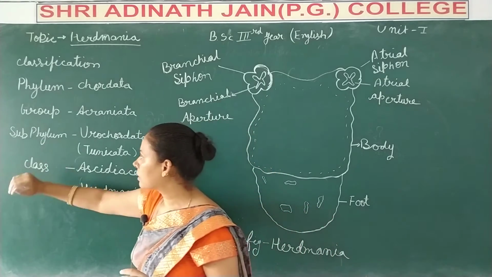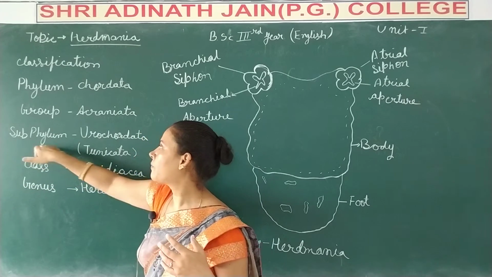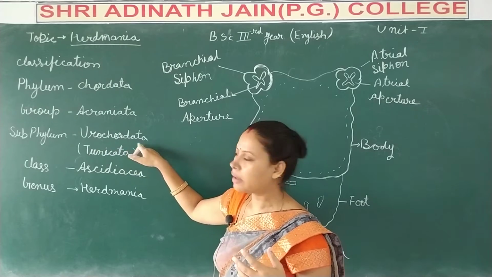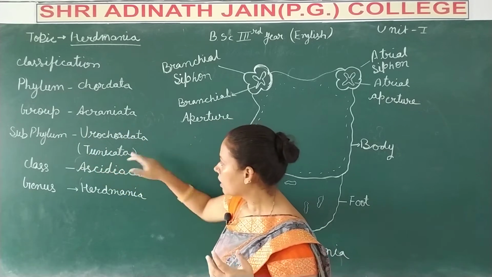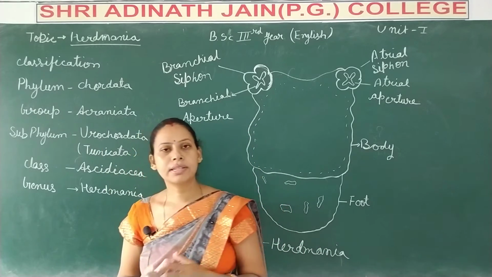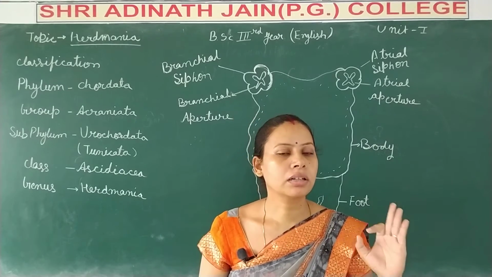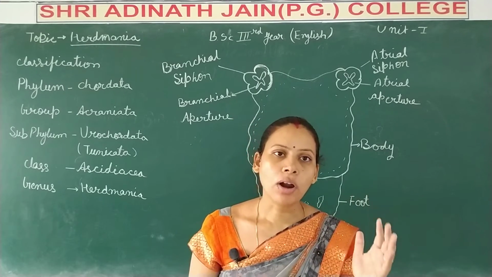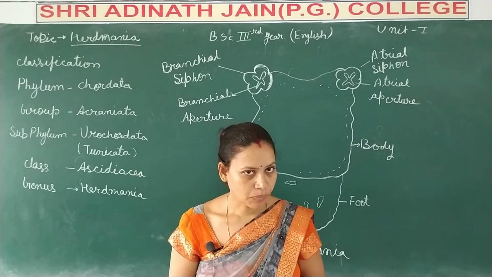Next, these animals are categorized in the subphylum Urochordata, and the second name of Urochordata is Tunicata. What is the meaning of urochordate? It means in these animals the chordate characters are present in the area of the tail.